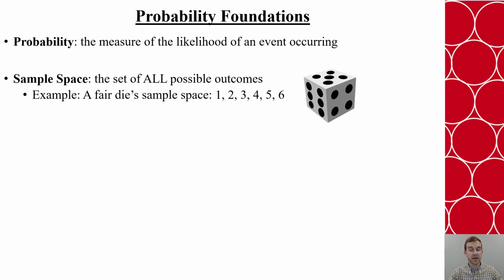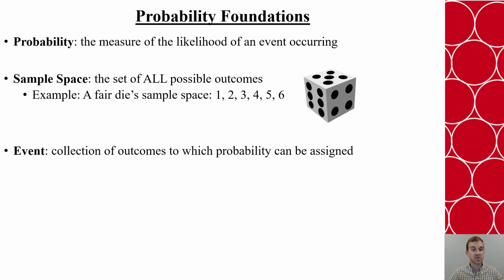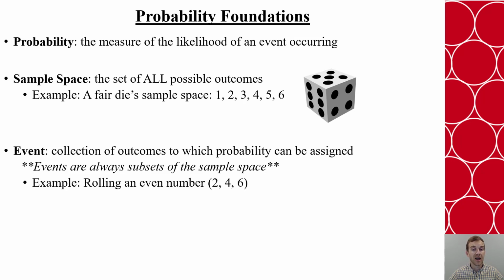represents the sample space. Now, within a sample space, we'll be looking at the event, which is the collection of outcomes to which probability can be assigned. This is always a subset of the sample space. So if we think back to our die, an event could be rolling an even number, because that would be the sides 2, 4, or 6.